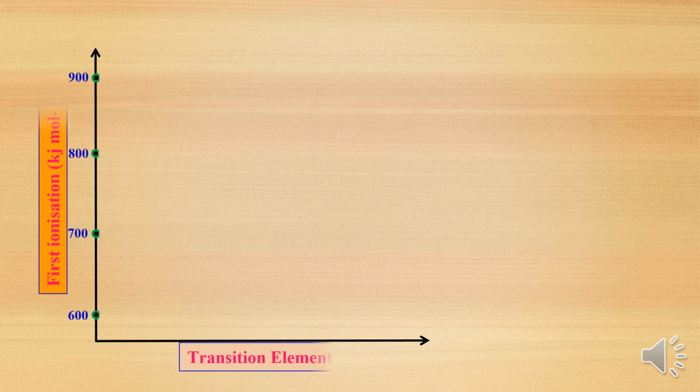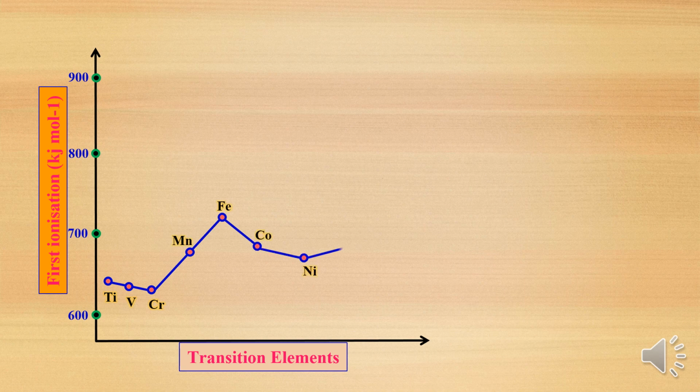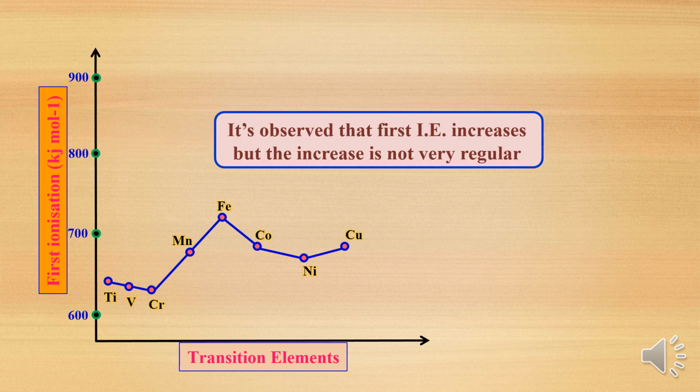Now we will see how ionization enthalpy varies. Here is a graph of ionization enthalpy in kilojoules per mole for transition metals. First I will take the first series, the 3d series elements: titanium, vanadium, chromium, manganese, iron, cobalt, nickel, copper, and zinc. Here zinc I have not shown. It is observed that the first ionization energy increases, but the increase is not very regular.